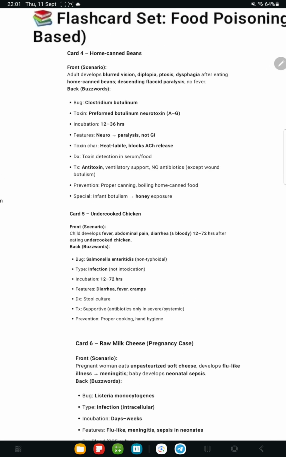Now next, home canned beans. So an adult develops blurred vision, diplopia, ptosis, dysphagia after eating home canned beans, descending flaccid paralysis, no fever.